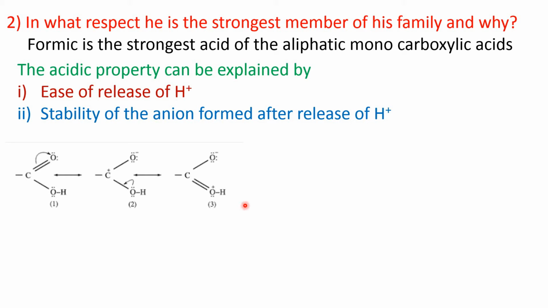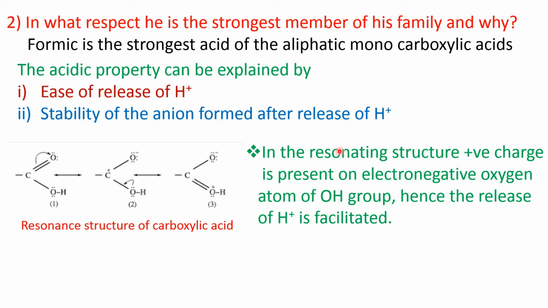That's why carboxylic acids are stronger acids than phenols, than alcohols, etc. So these are the resonance structures of carboxylic acid as I explained. In the resonating structure, positive charge is present on the electronegative oxygen atom of the OH group, hence the release of H+ is facilitated.